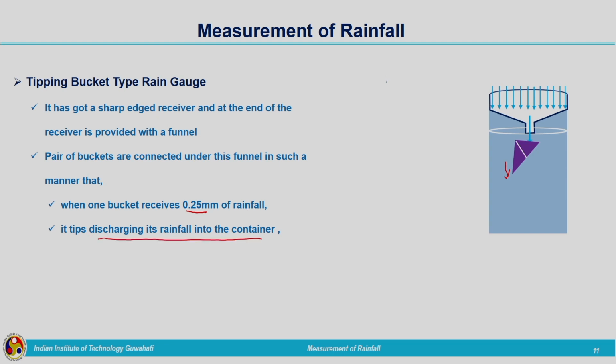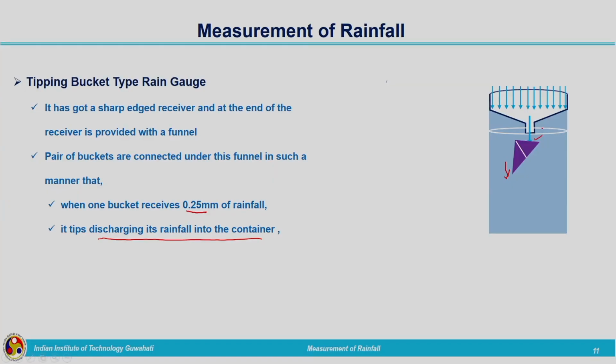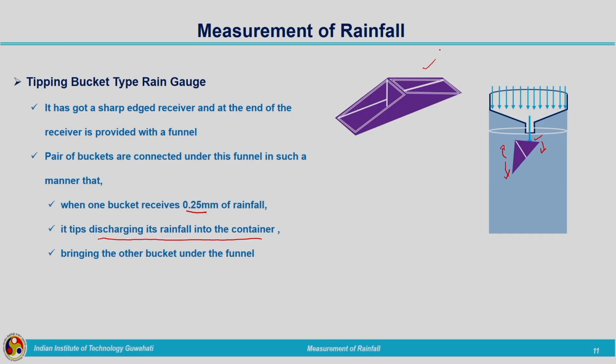Whatever rainfall is collected in the bucket will be discharged into the container. After that the second bucket will be filled, and when it is filled, it will move in the other direction. The first bucket will take the initial position beneath the funnel, and this process will happen continuously. There is a seesaw mechanism taking place there. This is the close view of the tipping bucket, and here is a magnet which is connected to the tipping bucket. The tipping bucket recording is taking place based on this magnetic action.